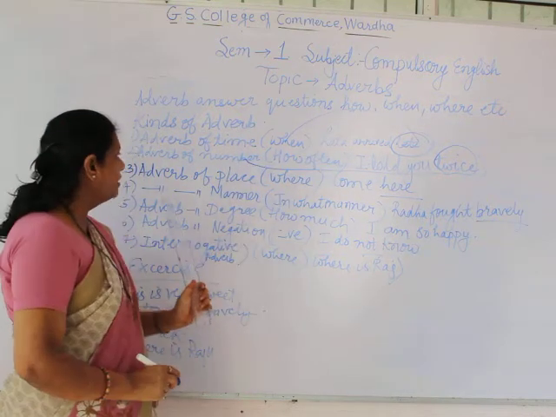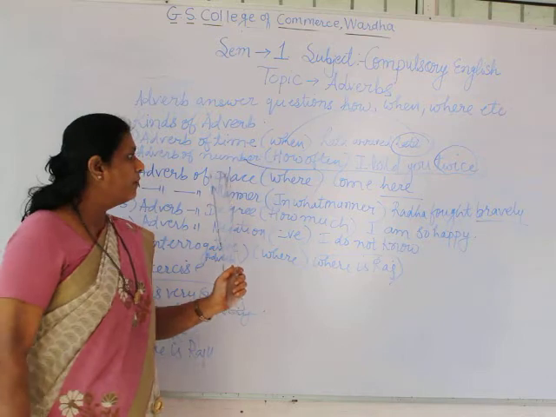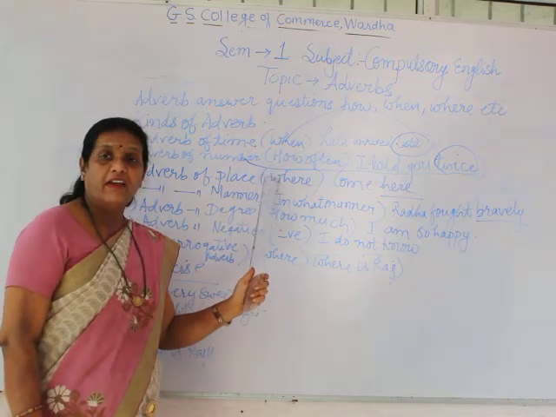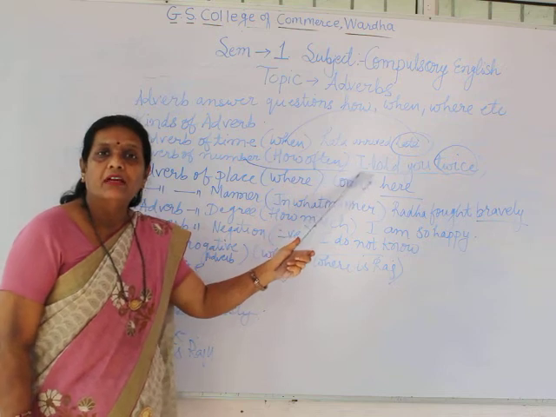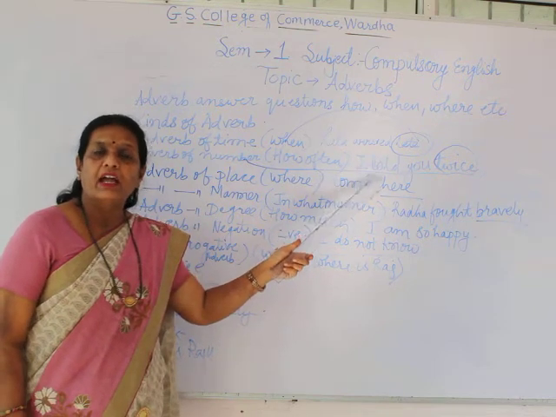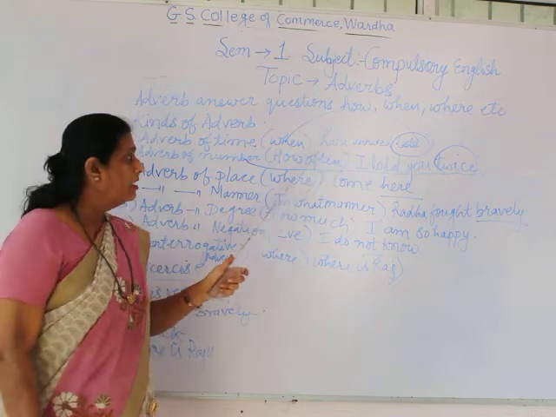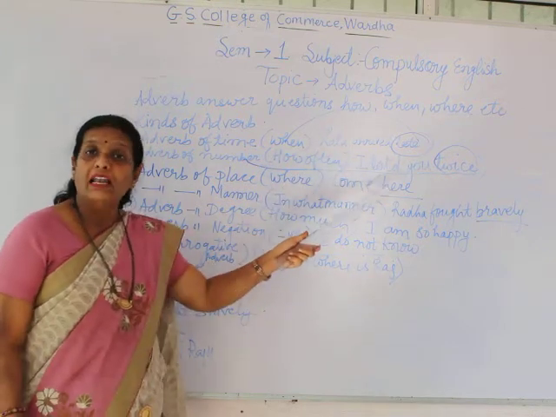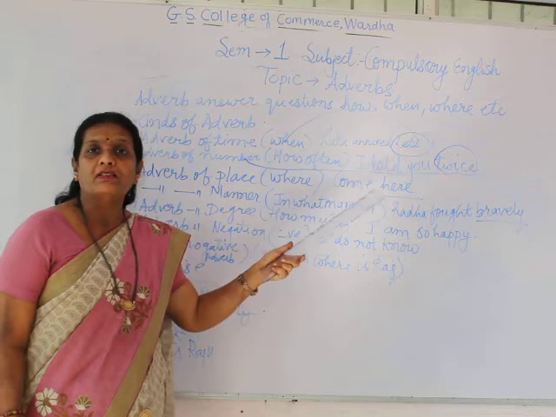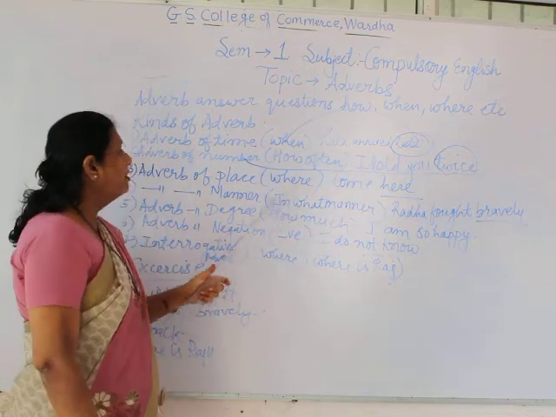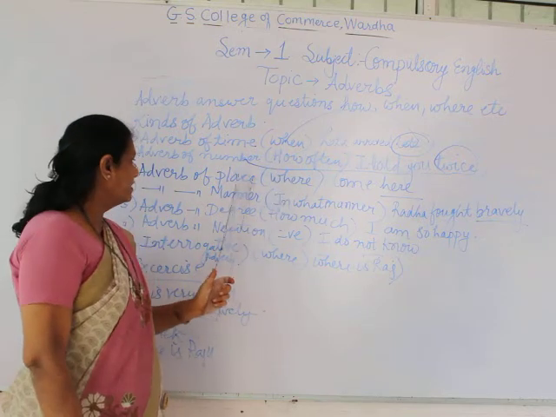Moving ahead to the third type of adverb, that is adverb of place. Adverb of place answers the question of where. Come here. If I order you, come here, what am I doing? I am telling you or I am calling you to a place. When a sentence answers the question of where, it is adverb of place.